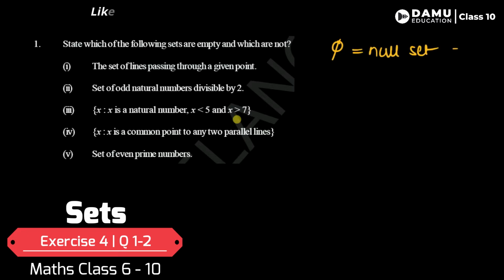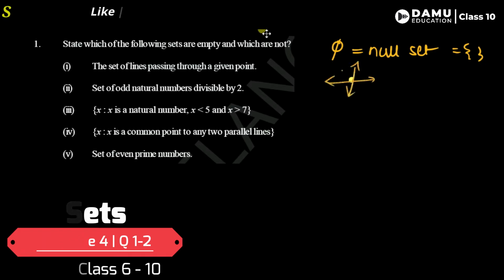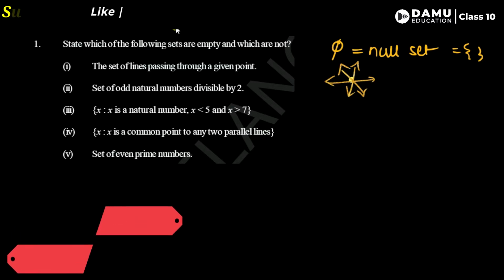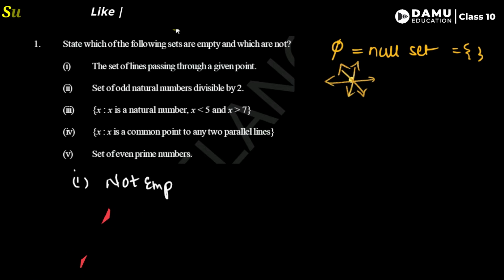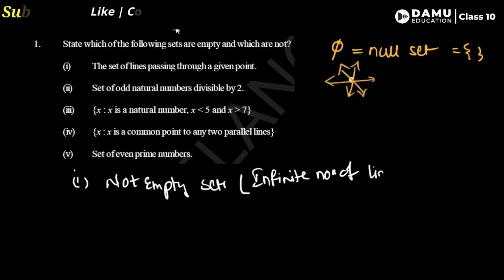The first one is the set of lines passing through a given point. Let's take this as the one point. The set of lines which pass through this point: how many lines? An infinite number of lines can pass through it. So the first one is a non-empty set, because infinitely many lines pass through the given point.